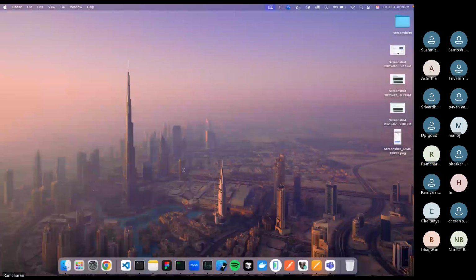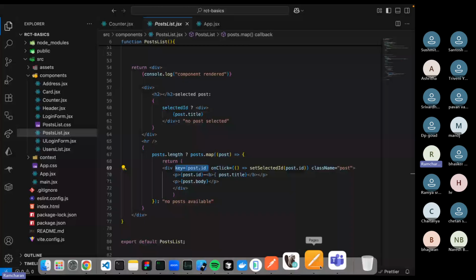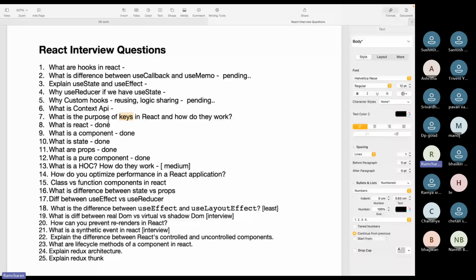So that is related to keys. And what is React? A very basic question. React is a front-end UI library. We will develop user interfaces by using this library, and it is component based, right? I'll explain more about the declarative approach.